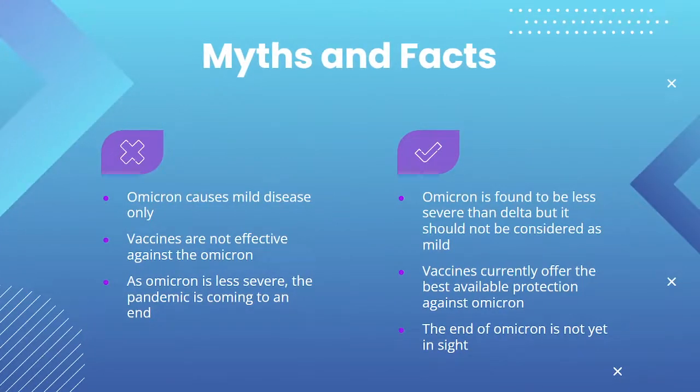Myths and facts. Myth 1 is Omicron causes mild diseases only. And the fact for this is Omicron is found to be less severe than Delta, but it should not be considered as mild. Myth number 2. Vaccines are not effective against the Omicron. And the fact for this is vaccines currently offer the best available protection against Omicron. Myth number 3. As Omicron is less severe, the pandemic is coming to an end. And the fact for this is that the end of Omicron is not yet in sight.